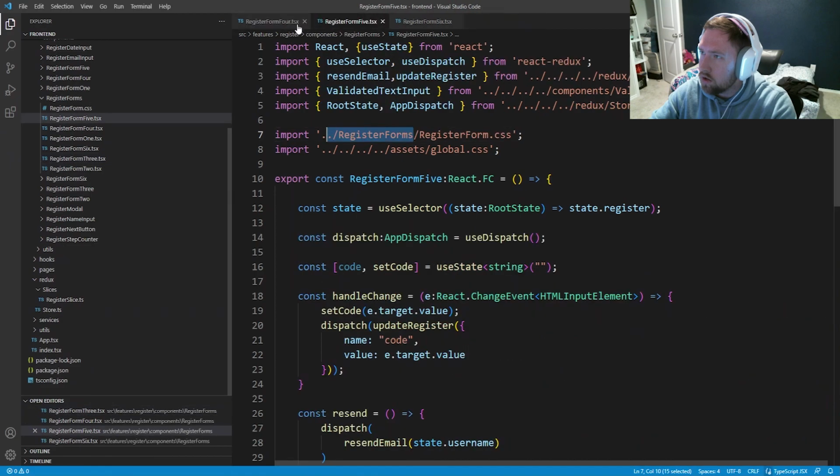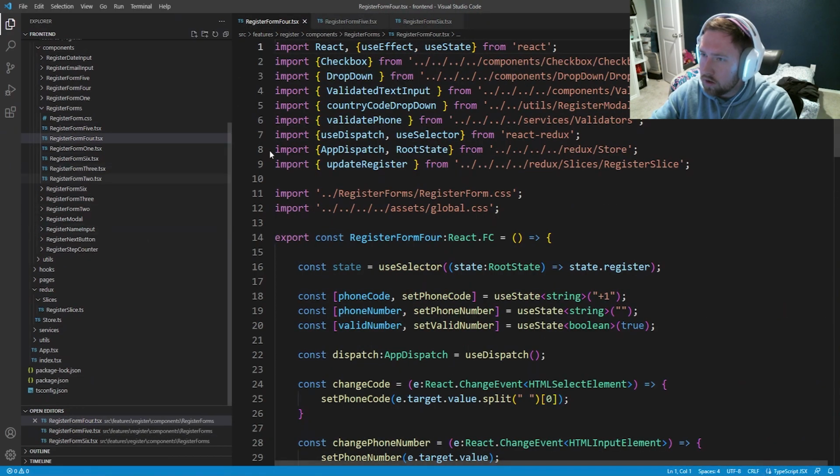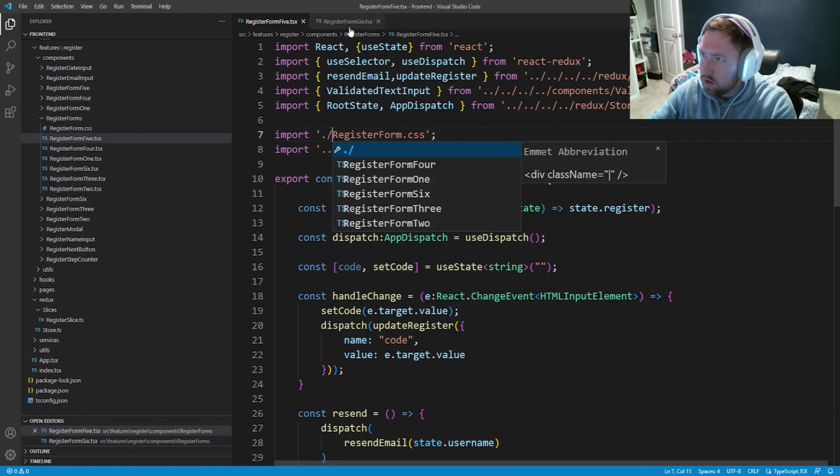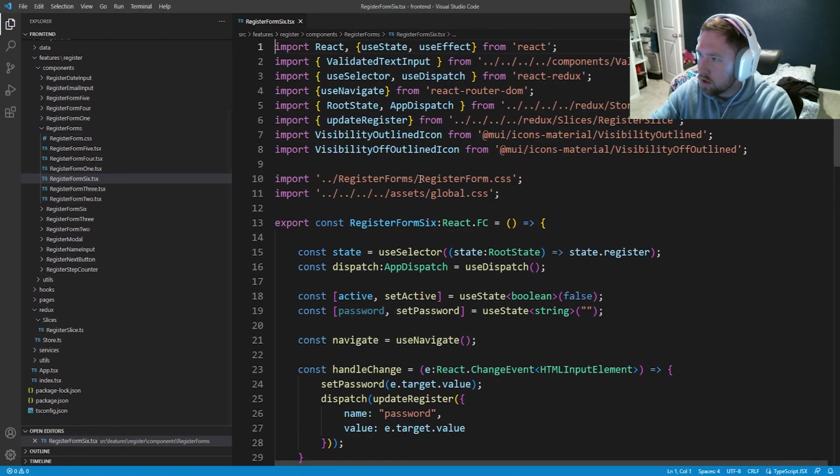Got to close that too. 3 will be, 4 will be /. 5 will be /. And then 6 will also be /.